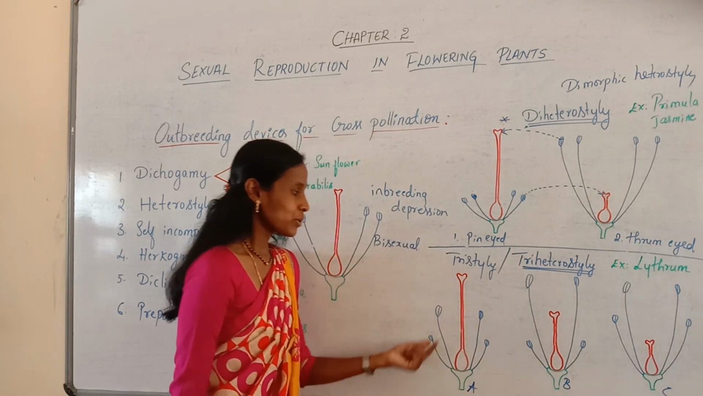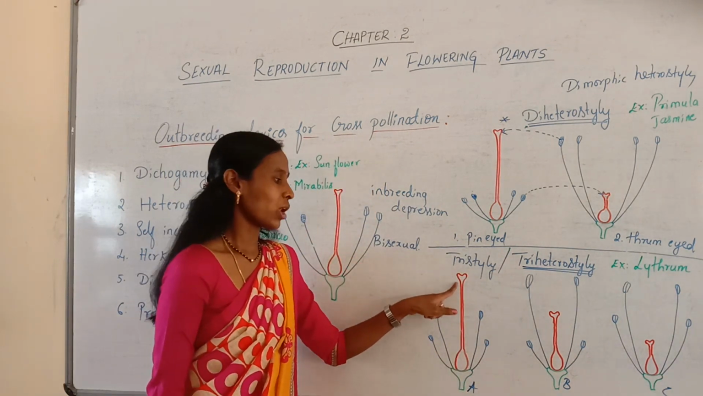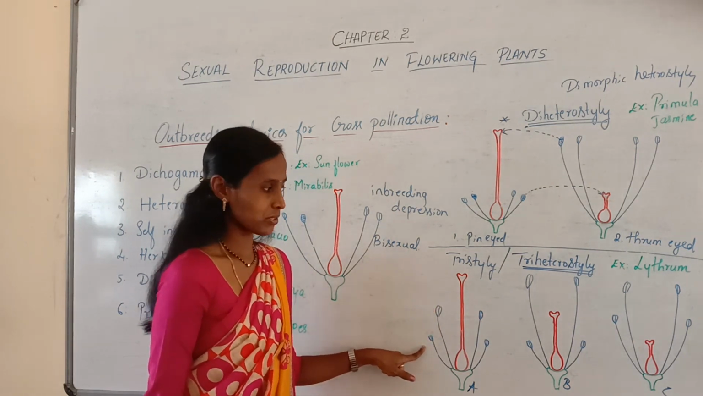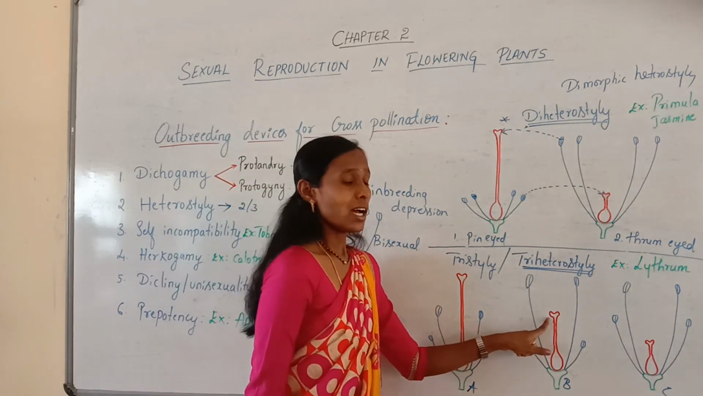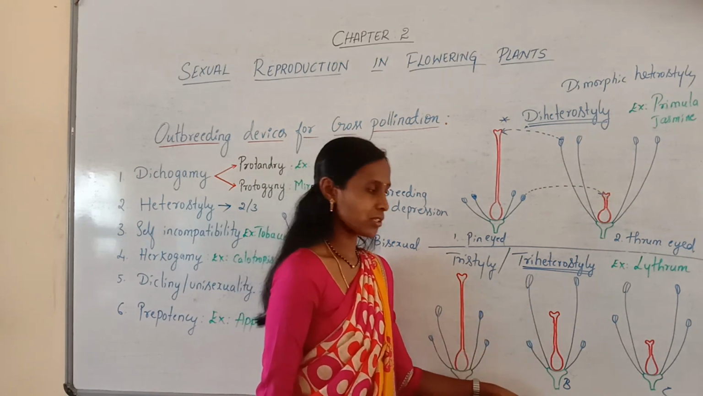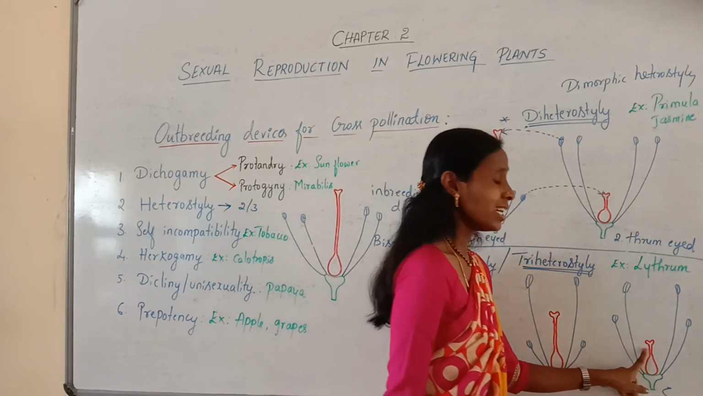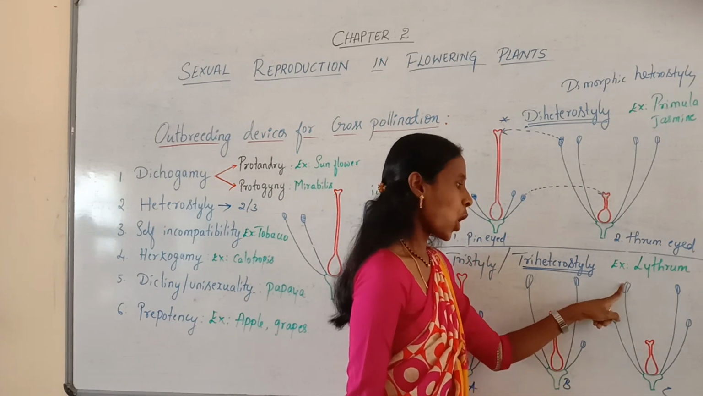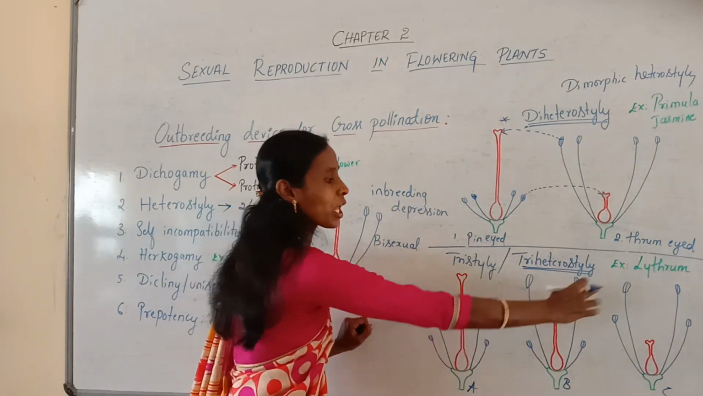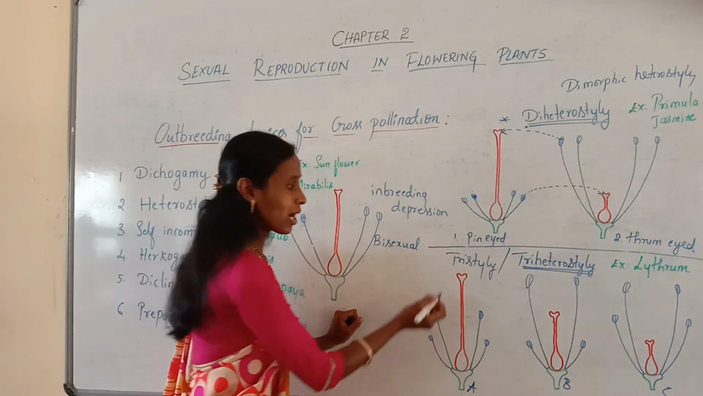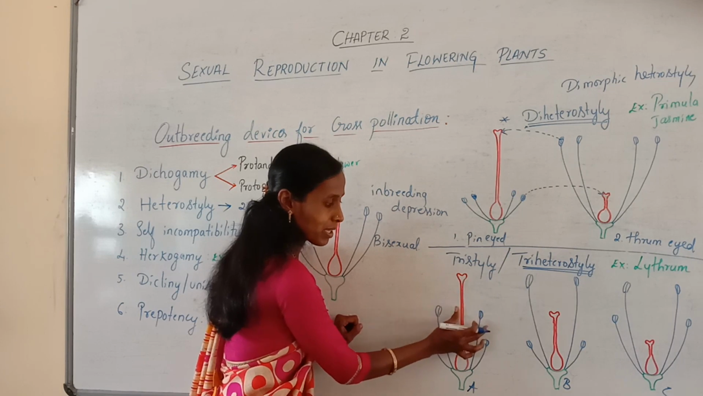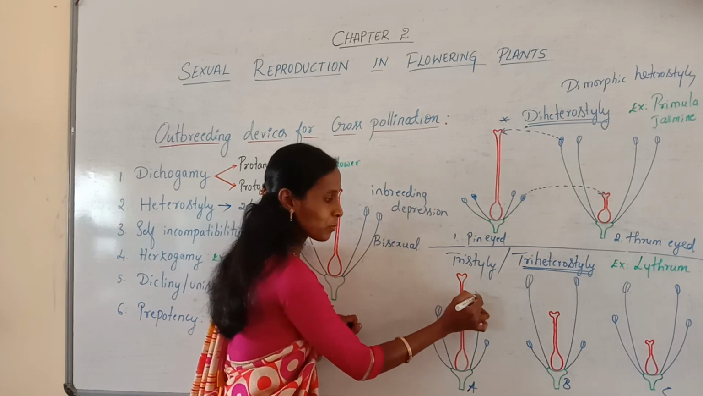I repeat. So here in the first case, an elongated, long style, with medium and short anthers. In the next case, a medium style, with long and short anthers. In the next case, a short style, with long and medium anthers. So usually here self-pollination is prevented because the stigma is very far, so it cannot receive the pollen grains from these anthers. So it prevents self-pollination.